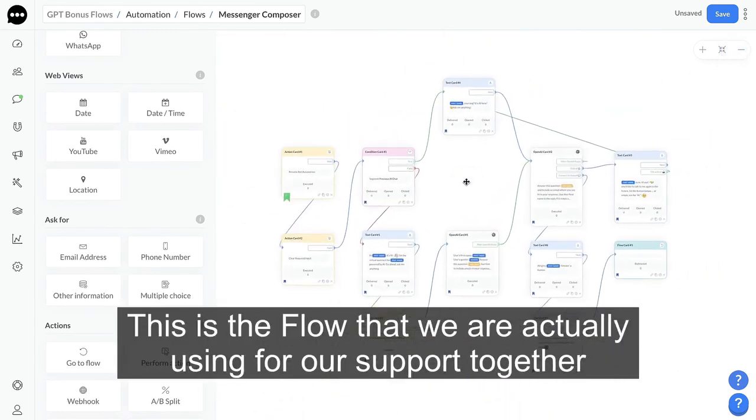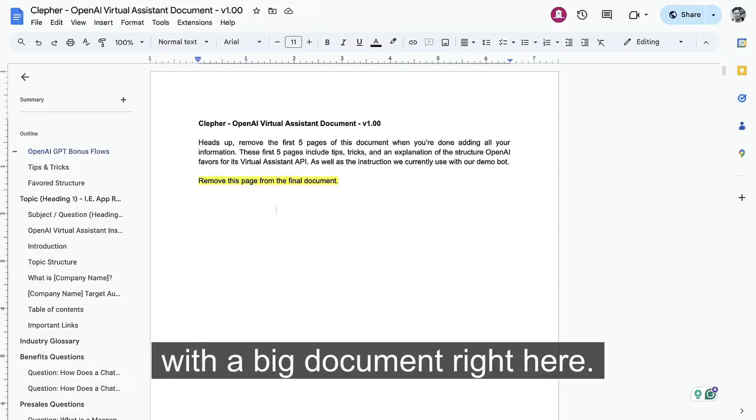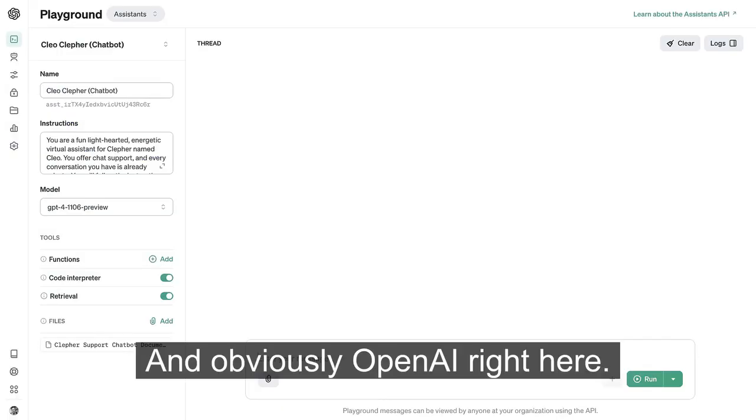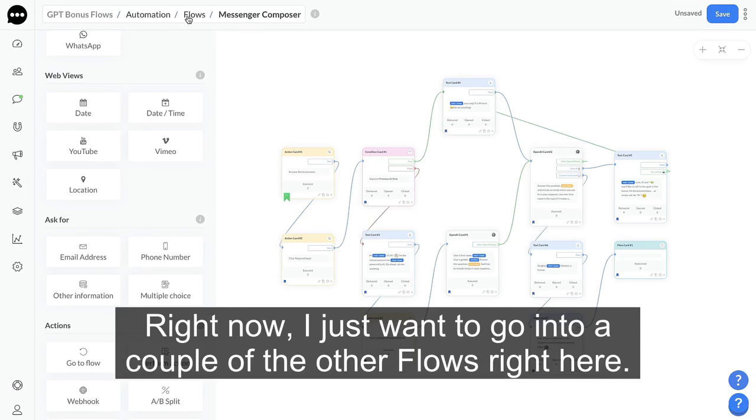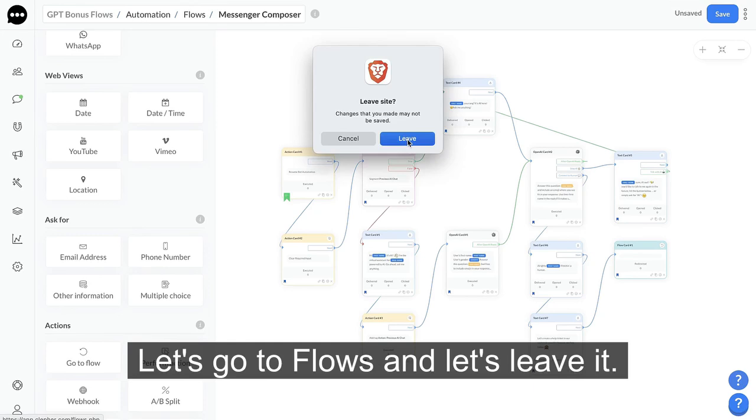This is the flow that we are actually using for our support together with a big document right here. And obviously OpenAI right here. And that helps us a ton. Right now, I just want to go into a couple of the other flows right here. Let's go to flows and let's leave it.